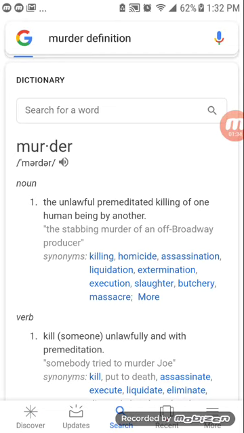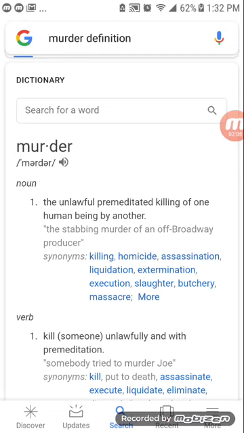Premeditated killing by another. All right, because a lot of people will get confused when they read the scriptures. They'll use the law where it says thou shalt not kill, and then they'll say in other verses the Lord told us to go and kill these various heathen nations, and they'll use that to say the Bible's contradicting itself when it's really not. All right, and I'm going to prove it when we go into those words.